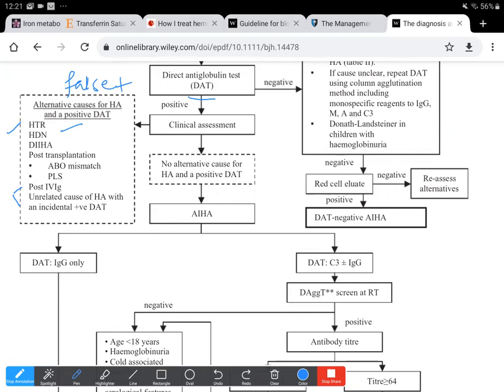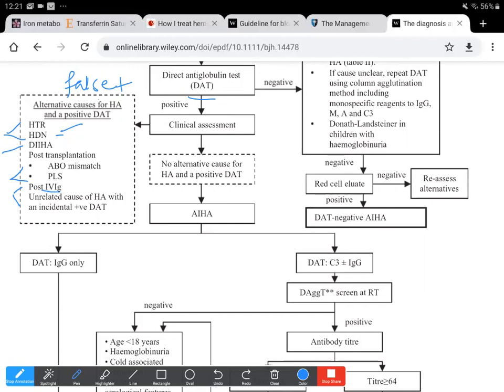Then it could be drug induced, even with IVIG and antithymocyte globulin. Then even post transplantation, an ABO mismatch and passenger lymphocyte syndrome could be positive. So we need to rule out all those alternate causes for hemolytic anemia and a positive DAT.